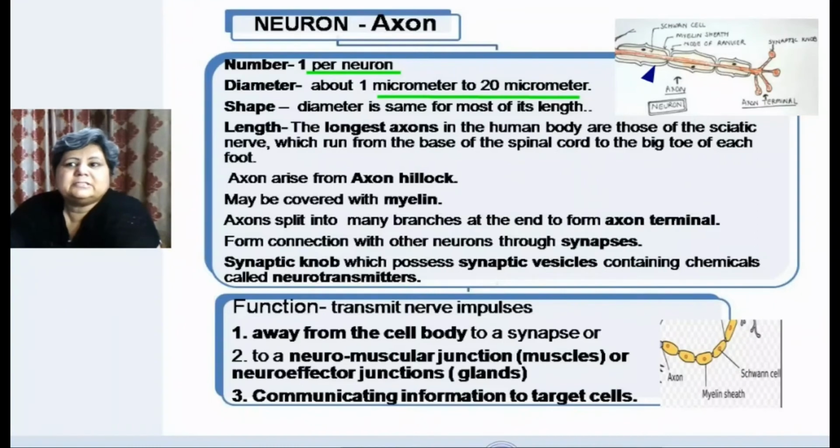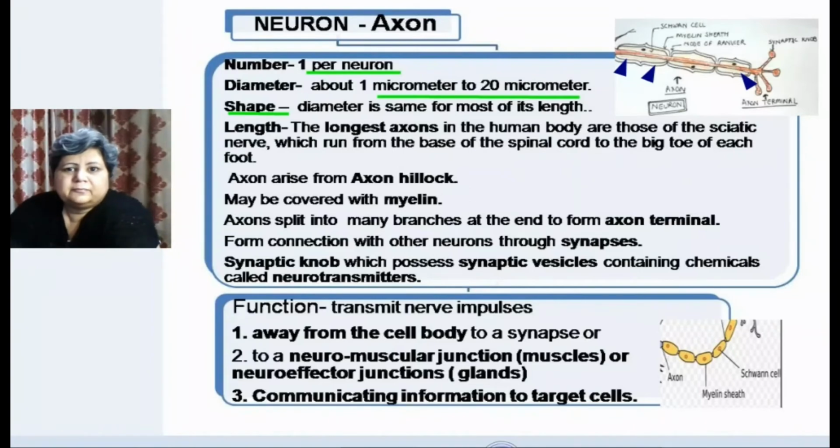Another difference is in the shape. In the case of dendrite, what did we see? That the shape of dendrite is tapering towards the end, whereas the axon has almost the same diameter at all places. So here you will see that it is a kind of cylindrical structure which has almost the same diameter throughout its length.